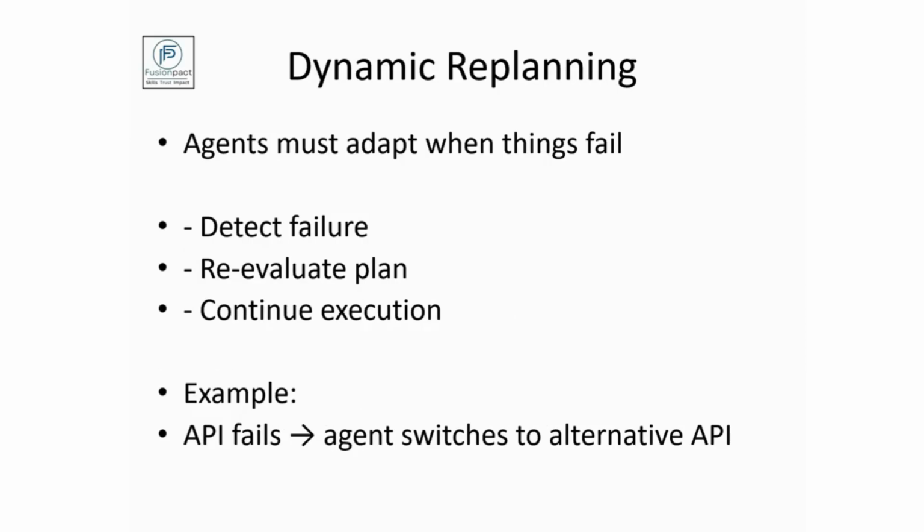Dynamic replanning. Here the agent adapts when things fail. So this means they dynamically replan everything that they have failed for. It means the agent detects the failures. It will change the plan according to the errors that it has got, and it will find new approaches that could be possible.